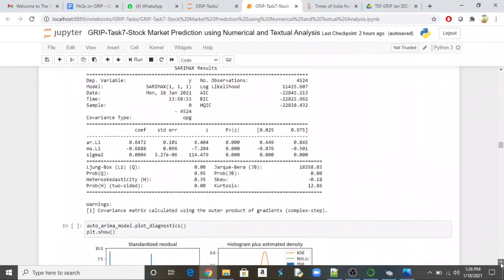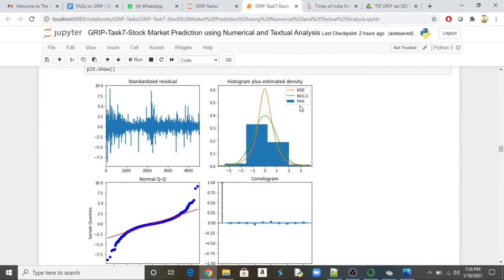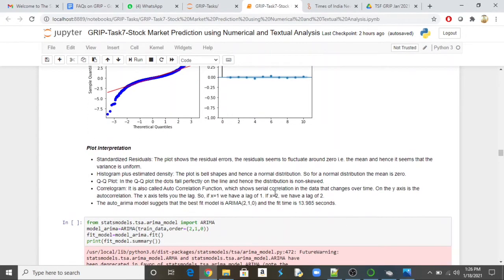So finally, from here, we are plotting these diagrams: the kernel density function, a histogram, we are plotting multiple ways. Then finally from all these diagrams and analysis, what we can find out is that the best p-value, q-value and best ARIMA model is going to be ARIMA 2,1,0.